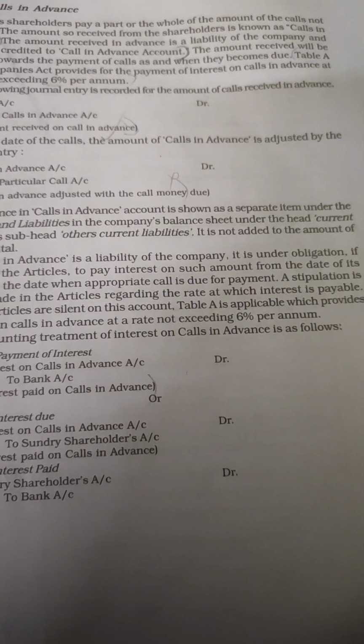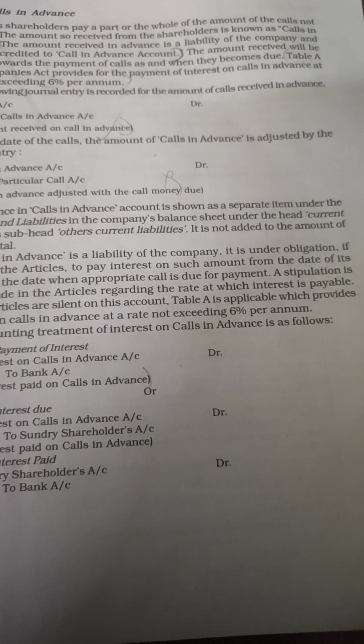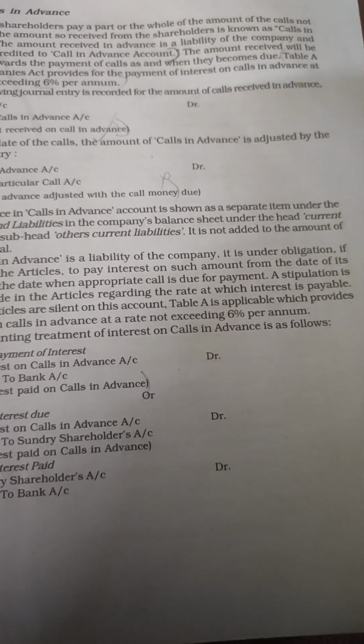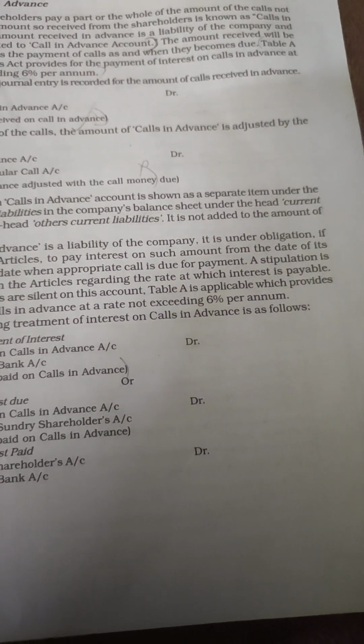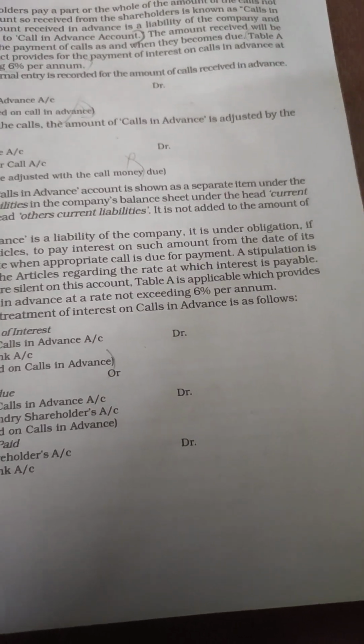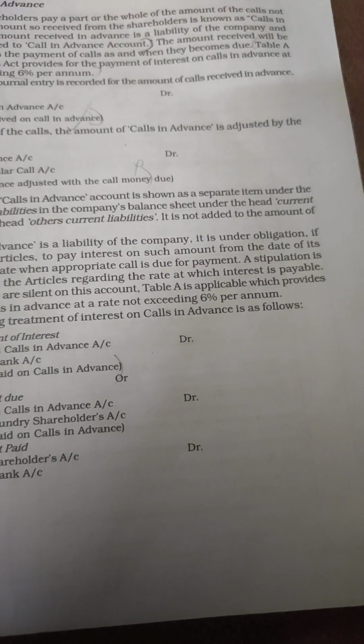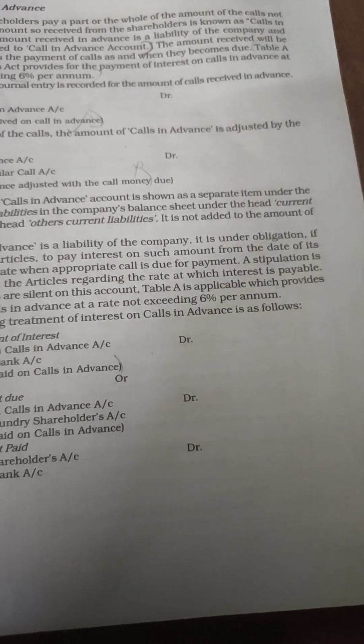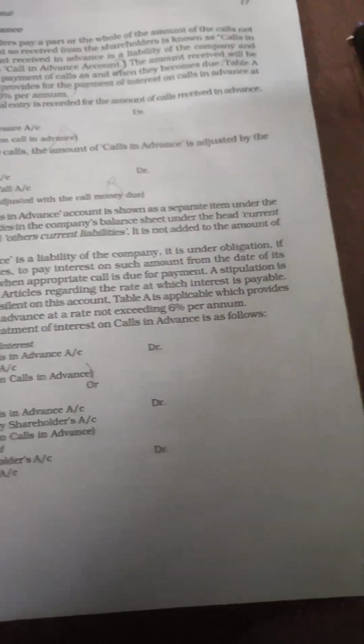Sometimes a shareholder pays a part or the whole of the amount of the calls not yet made. The amounts so received from the shareholders are known as calls in advance. This amount received in advance is a liability of the company and should be credited to the calls in advance account.